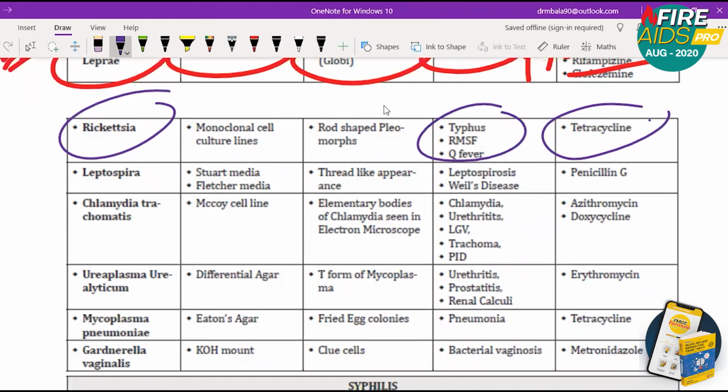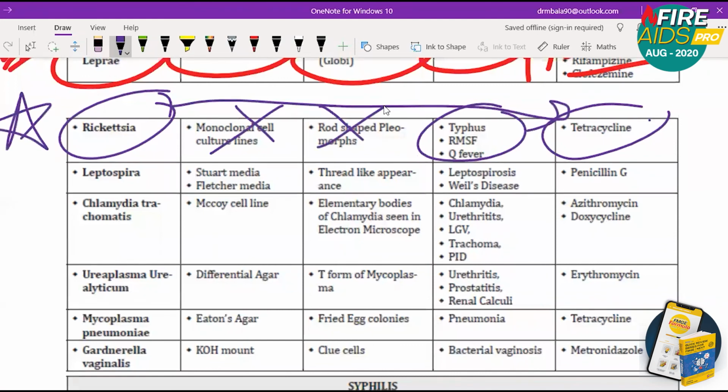I don't think you'll be getting monoclonal cell lines or rod shape bacteria. So rickettsia, maybe if time permits, at last I'll teach separately. So make a note of it. At last, if I get time, I'll teach it.